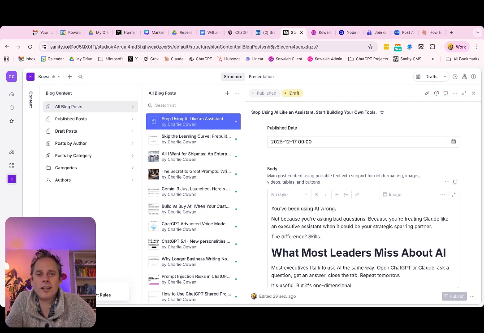Claude Skills, use a bit of time over the next couple of weeks, figure them out, because I 100% guarantee that the leaders that figure out how to use Claude Skills for their own personal use and then how to scale that across their business are going to have huge leverage as they scale the business over the next year.